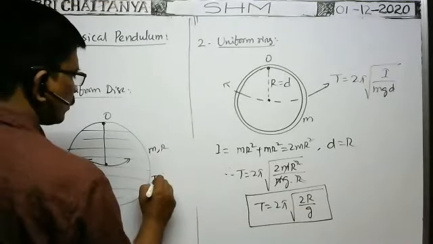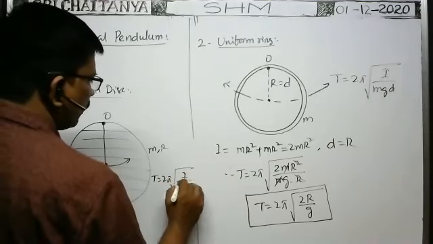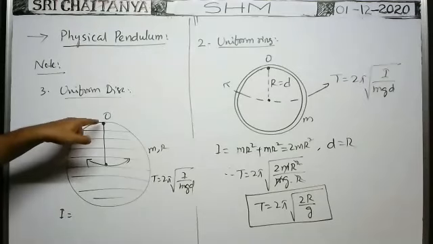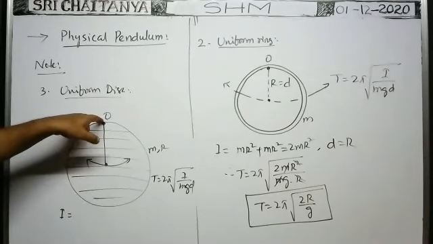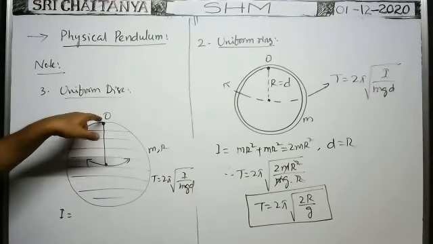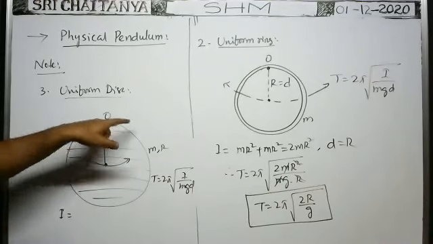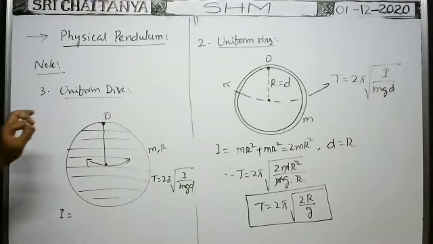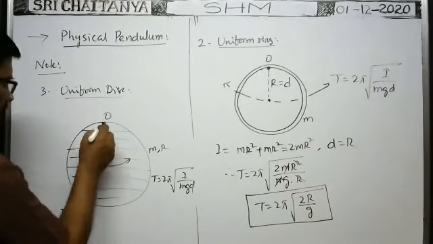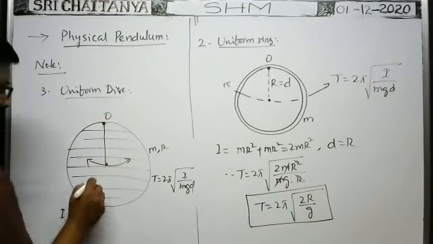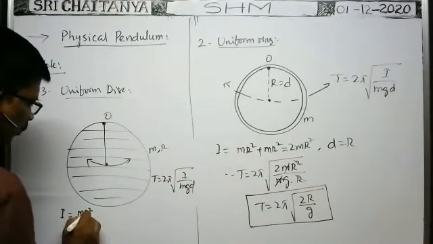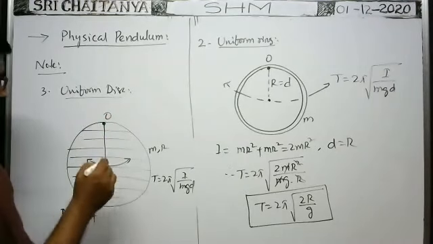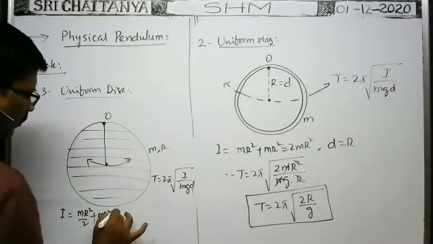The formula for time period is the same, 2 pi into root of I by mgd. What is the moment of inertia? Tell me. About this axis, we need the moment of inertia. This is the tangential axis perpendicular to the plane of the disk. About this axis, moment of inertia is Ic plus m into this distance square. Ic means about the parallel axis passing through the center of mass of the disk, which is mR square by 2, plus m into the perpendicular distance between the two axes, which is R square only. That is equal to 3mR square by 2.